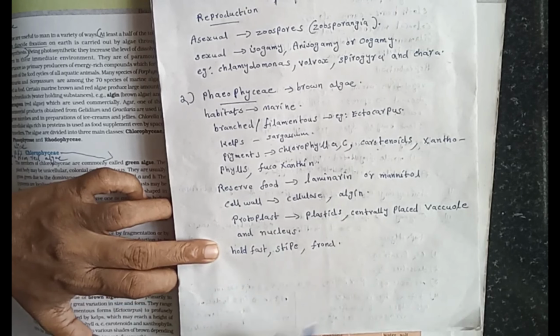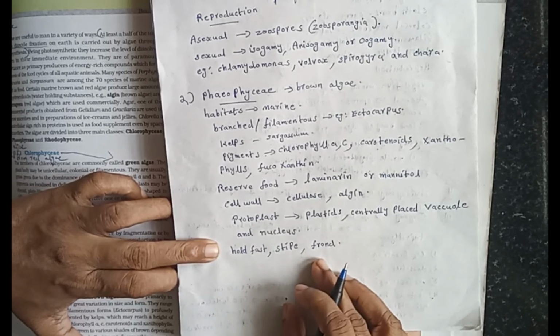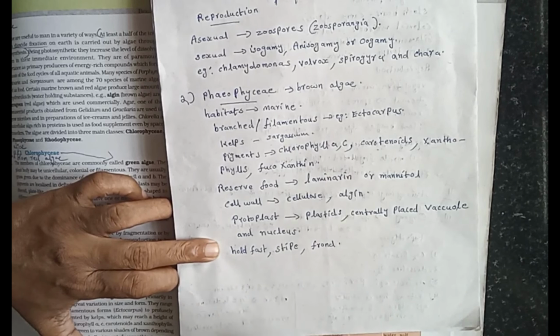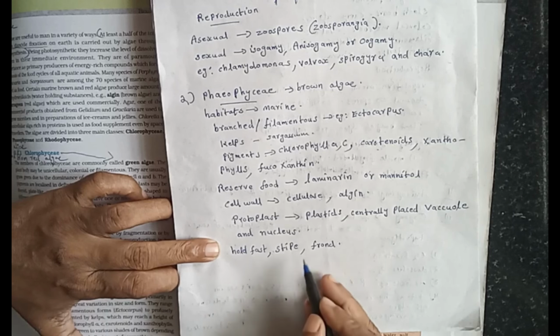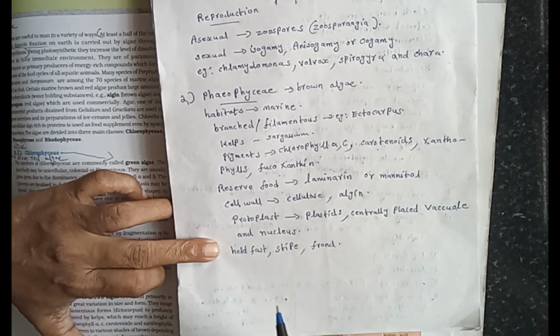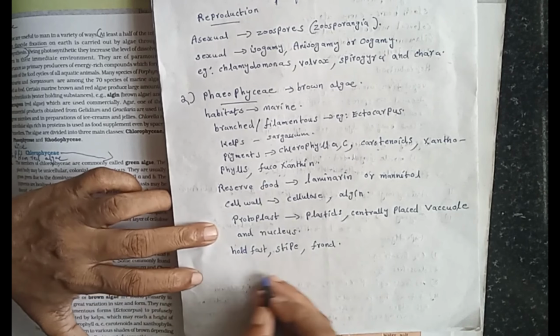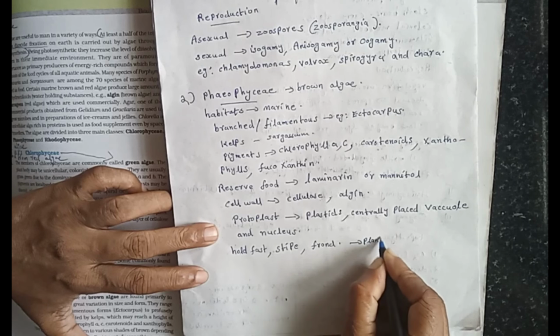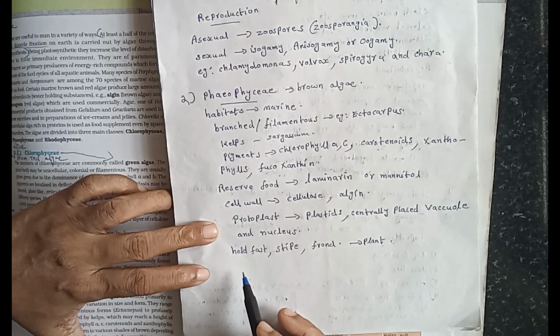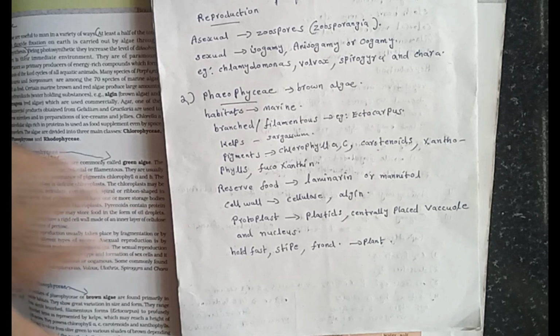The leaves are usually known as fronds because they are devoid of conductive tissues like xylem and phloem. So algae are non-vascular members. Leaves are known as fronds, and roots are known as rhizoids. So in these members of Phaeophyceae, the plant body has three distinct parts: the holdfast that attaches to the substratum, a stalk-like part, and leaf-like fronds.